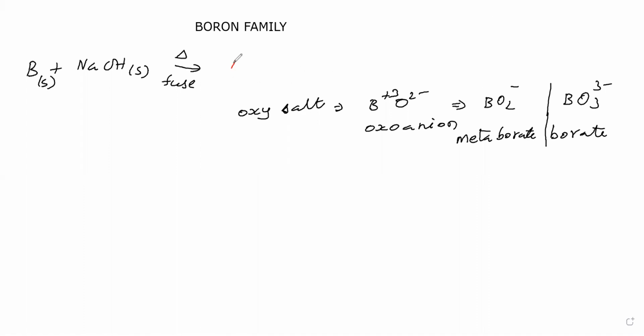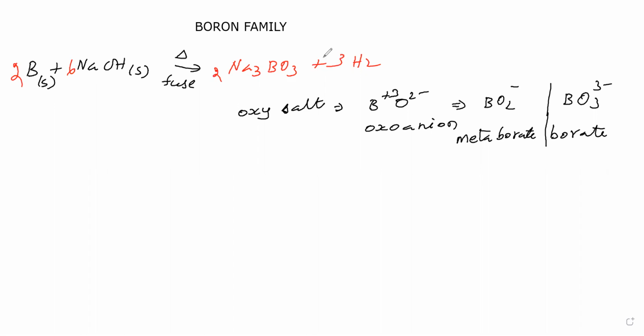Therefore, we are getting Na3BO3, sodium borate. Here, boron has undergone oxidation. Therefore, hydrogen will undergo reduction to give hydrogen gas. Now, let us balance this one. So, boron 2 times, sodium hydroxide 6 times, sodium borate 2 times, hydrogen 3 times.